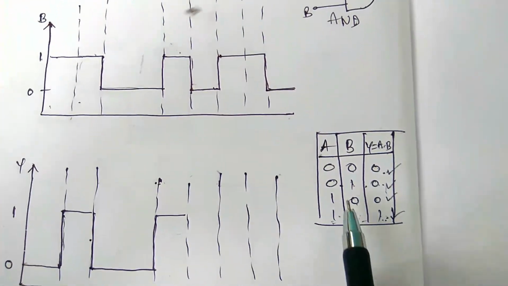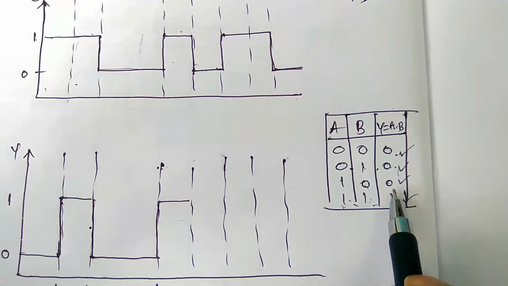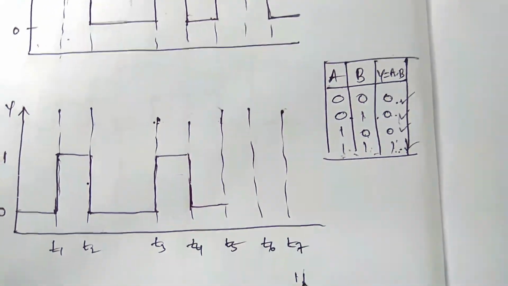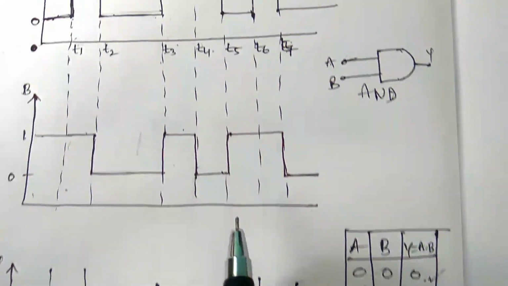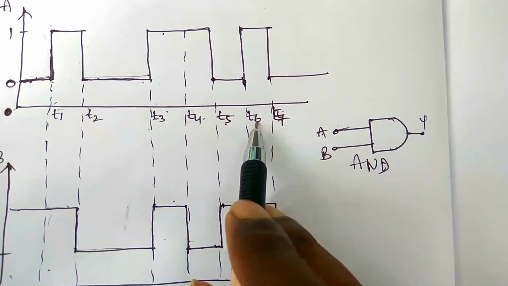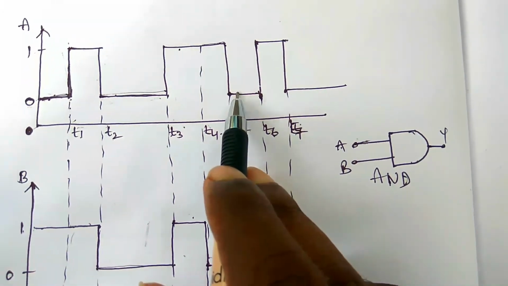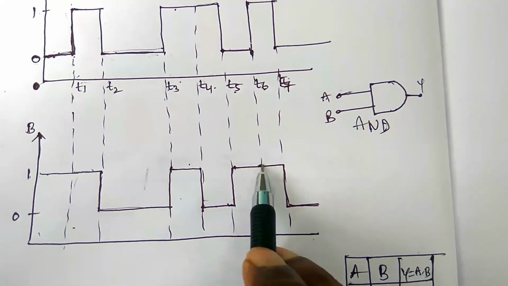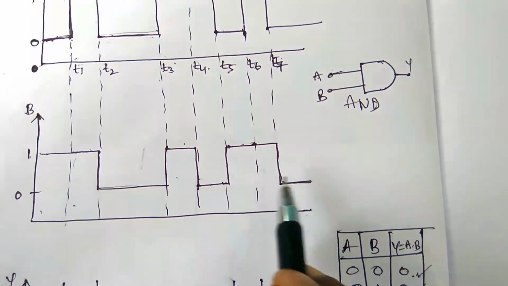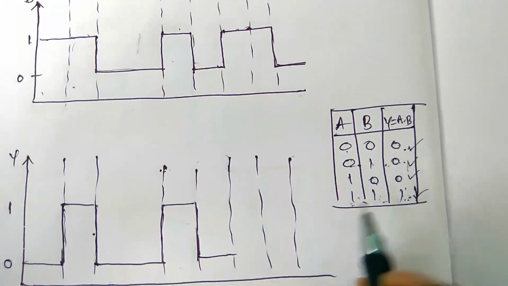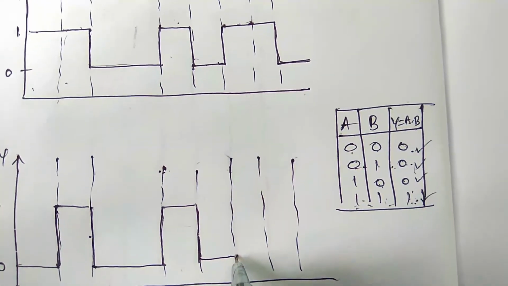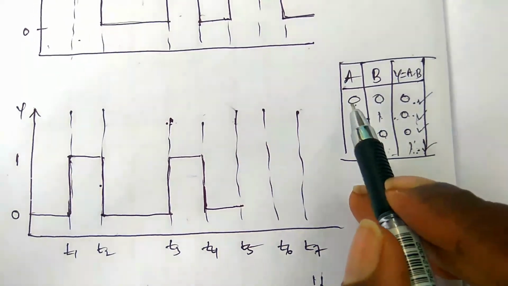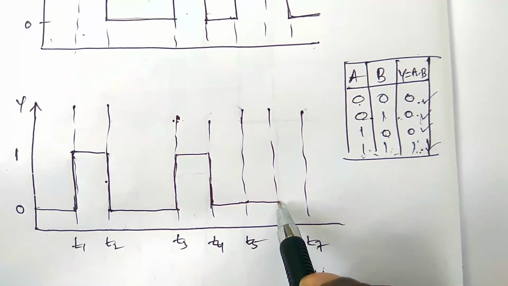If 1 and 0, then the output is 0. So 0 means you just have to draw downwards. Now from T5 to T6, input A is 0, input B is 1. So 0 and 1 gives 0. We should write that. 0 and 0 is 0.